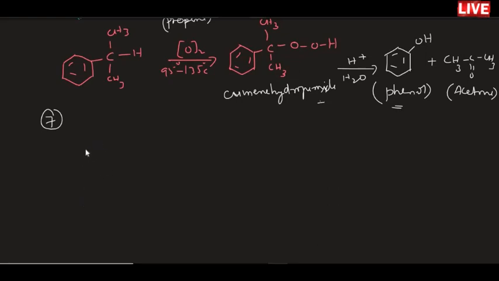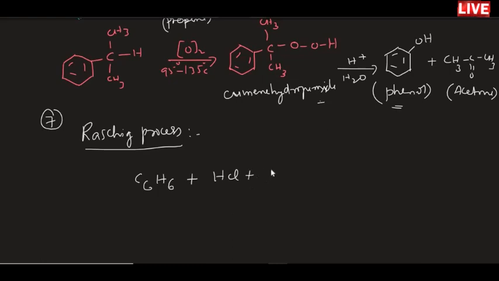In that, one more thing is the Raschig process. Another method is called the Raschig process. Actually, this is also an important process. First, we will prepare chlorobenzene in this process. When benzene is treated with HCl and oxygen,